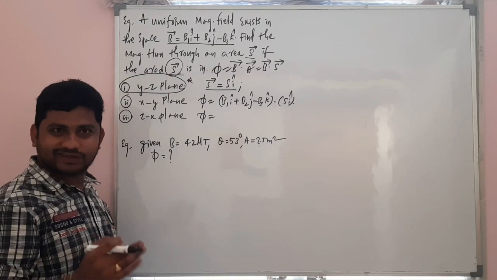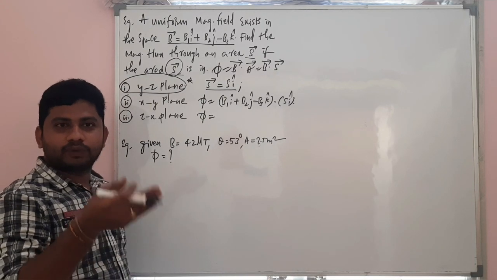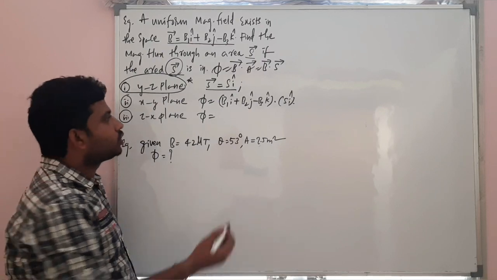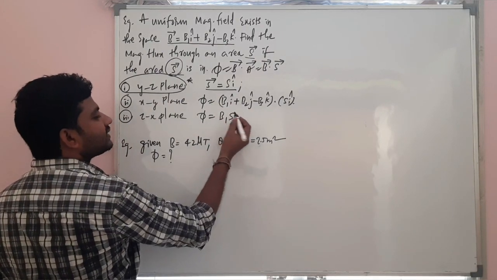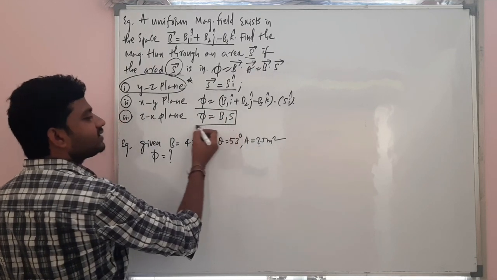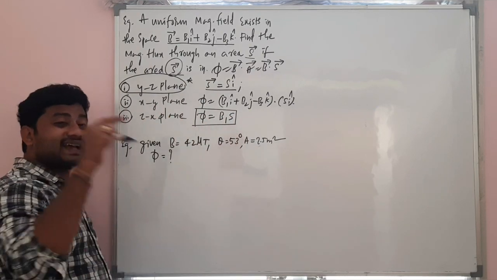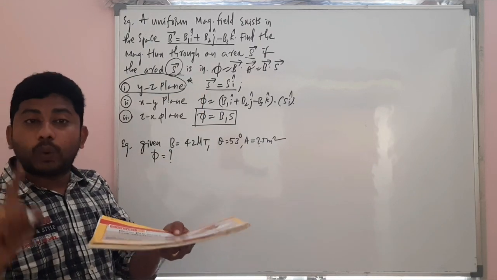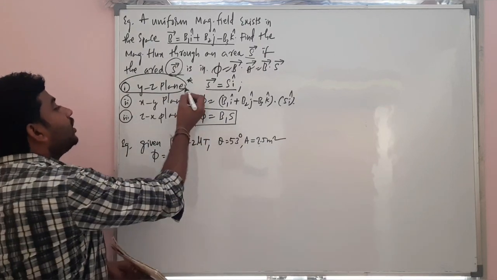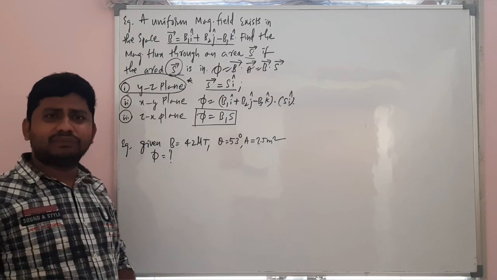Understand? As cos 0 is 1, i cap dot i cap is 1. So I can write B1 into S. So that's it. This is the magnetic flux associated with the rectangular coil when the coil is kept in YZ plane. It's so simple.